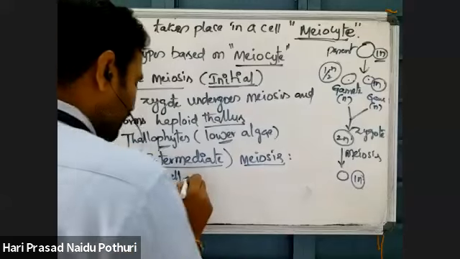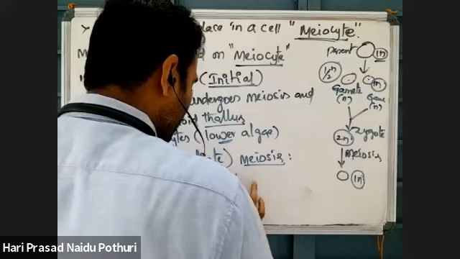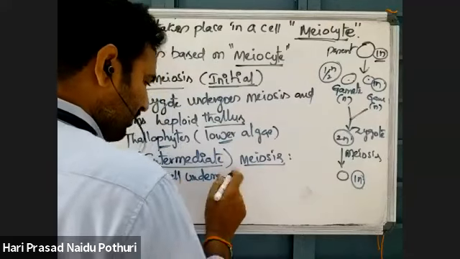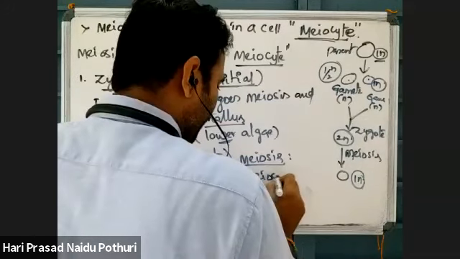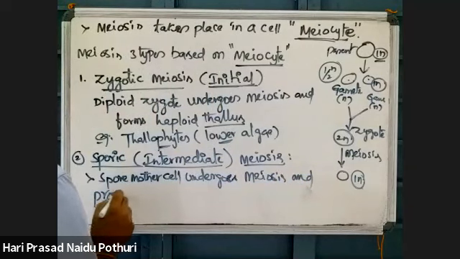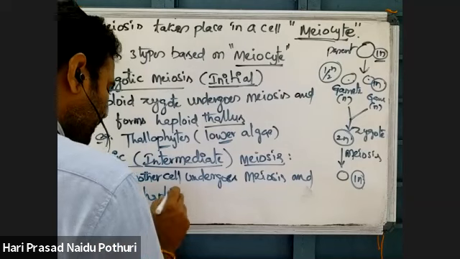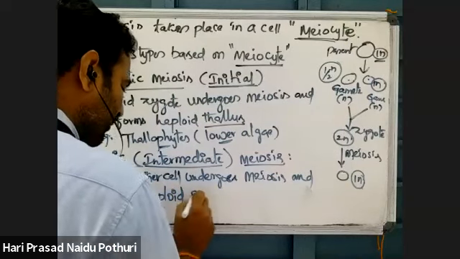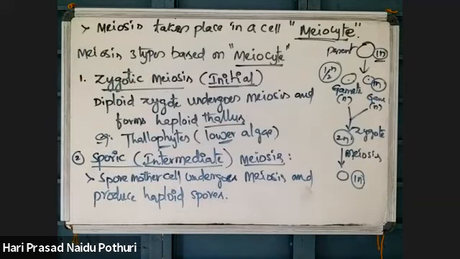The spore mother cell undergoes meiosis and produces haploid spores. Haploid spores are produced by meiosis from the spore mother cell.